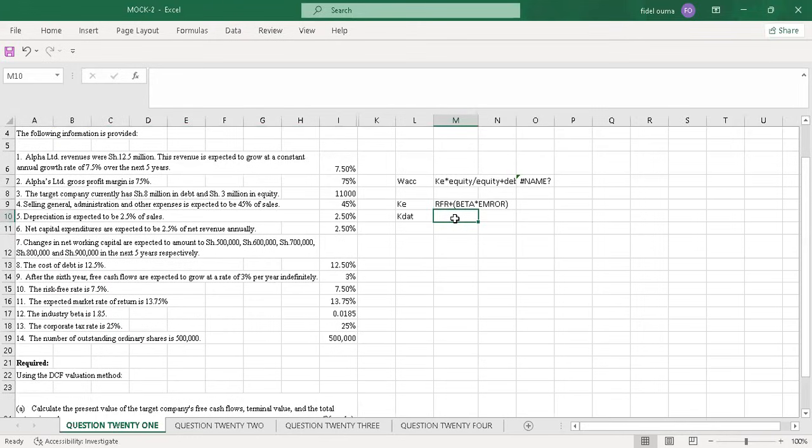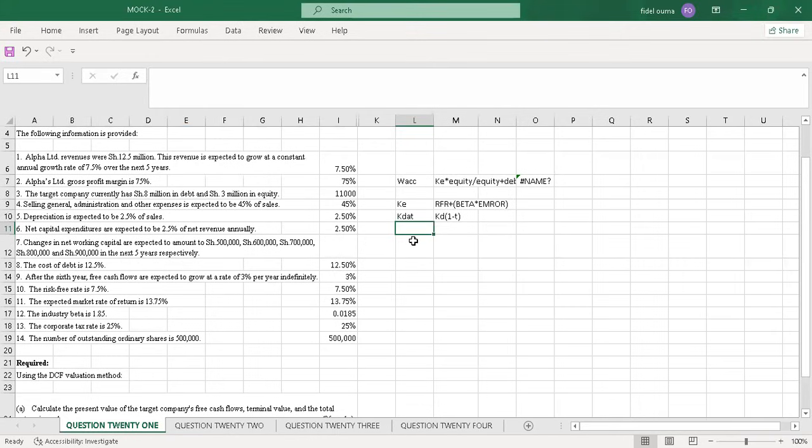The formula is just KDAT, which will be KD, which is the cost of debt, multiplied by 1 minus T, where T is the tax rate. I think those are the only things we have to calculate.